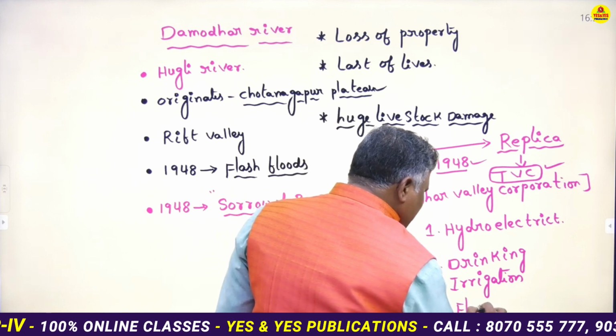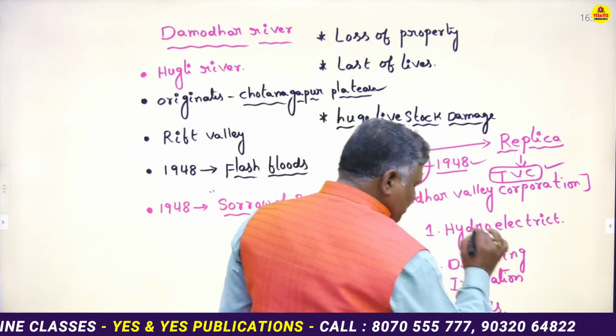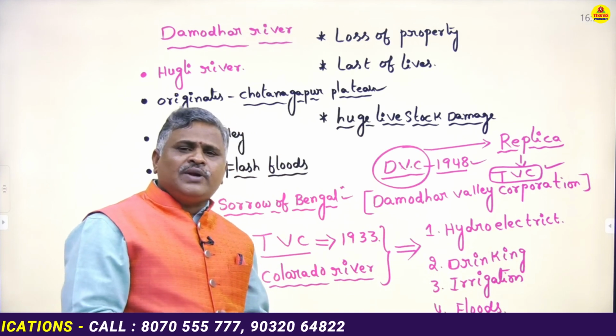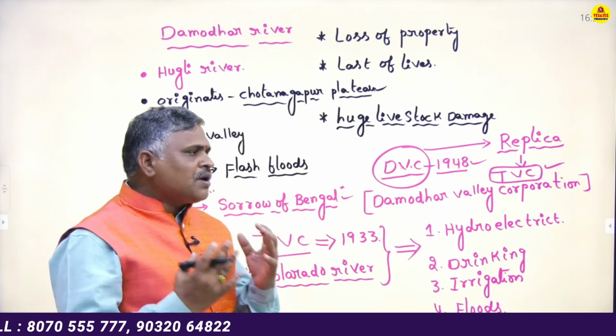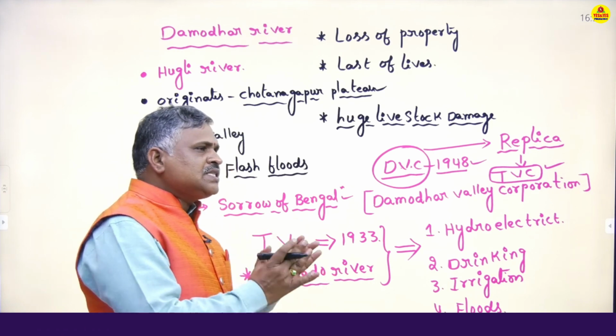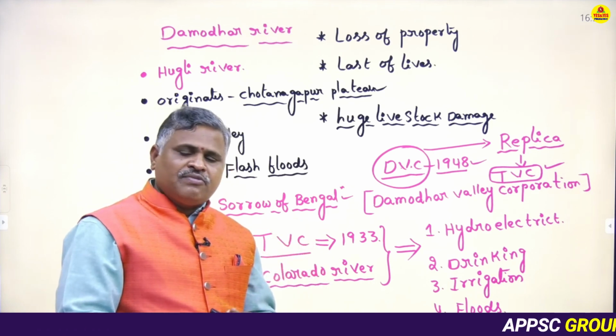These are the main objectives of Tennis Valley Corporation. In the central plains of the United States of America, tremendous floods or flash floods occurred by the Colorado River.